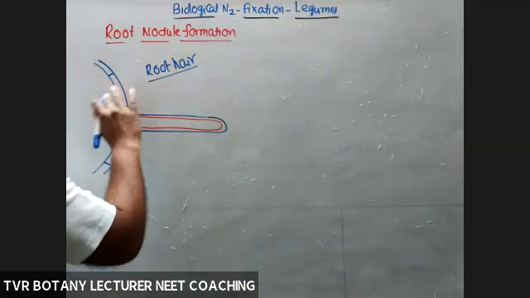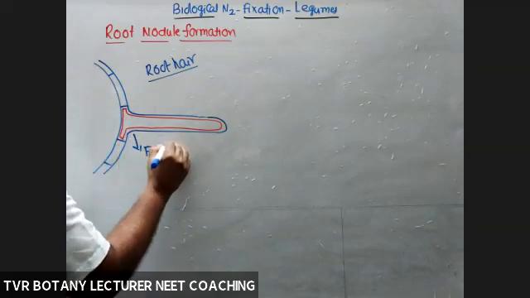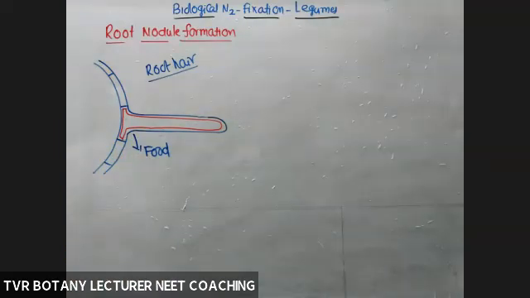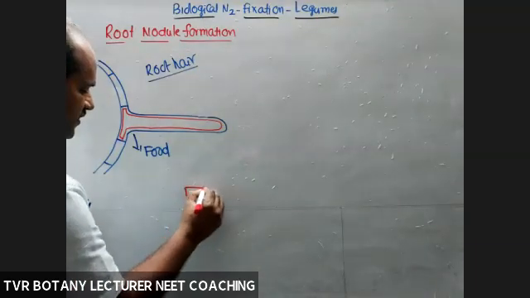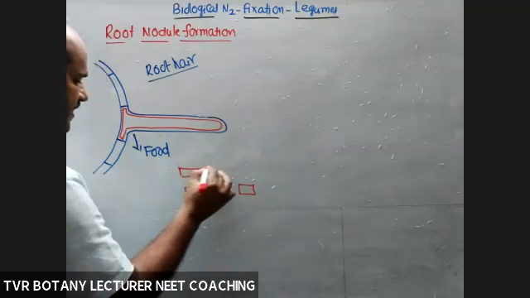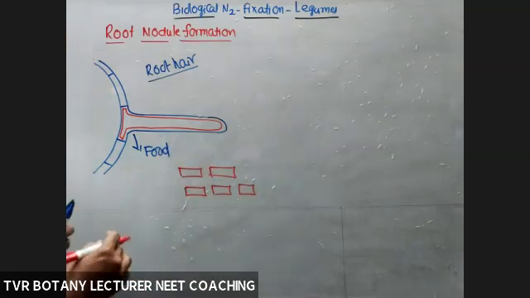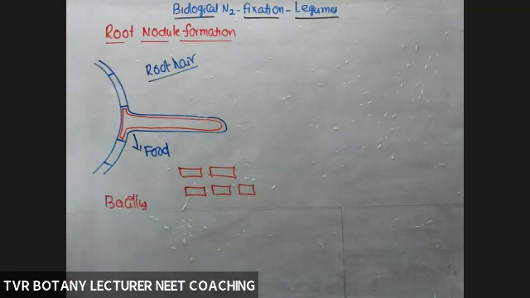So the root system, the host, is able to produce food material, amino acids, flavonoids, and other food materials to attract rhizobial bacterial cells. For example, here, Rhizobium. Rhizobium is basically free living before symbiosis, and that is a bacillus, a rod-shaped one.